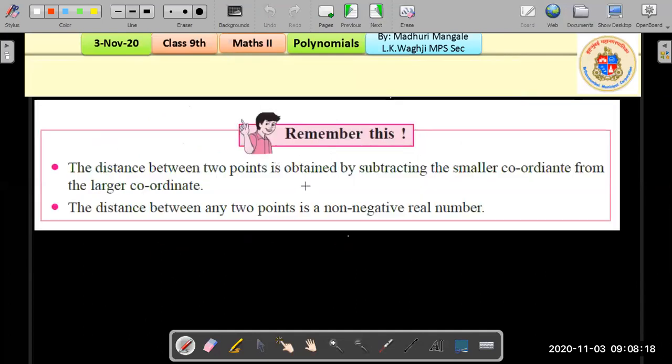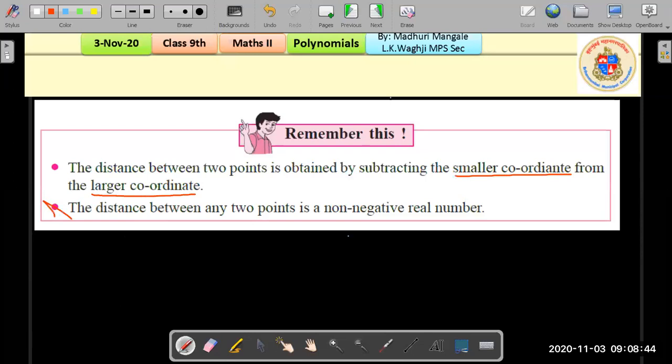So what we need to remember from here is that the distance between 2 points is obtained by subtracting the smaller coordinate from the larger coordinate. All right, so first, step 1, you need to write down the coordinates. Step 2, check which is the smaller coordinate and which is the larger coordinate. And finally, we solve it to find the distance.